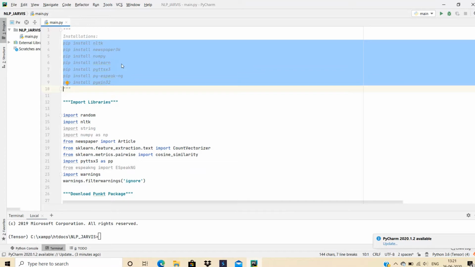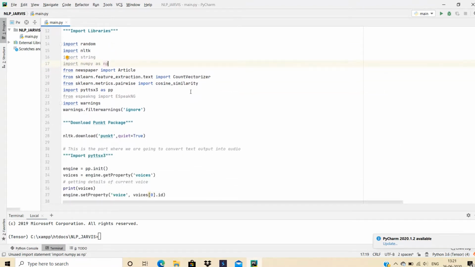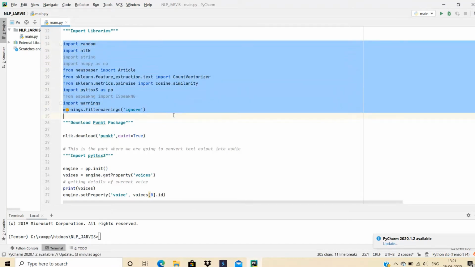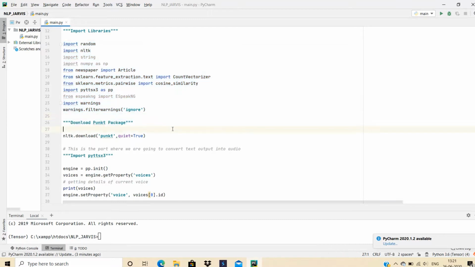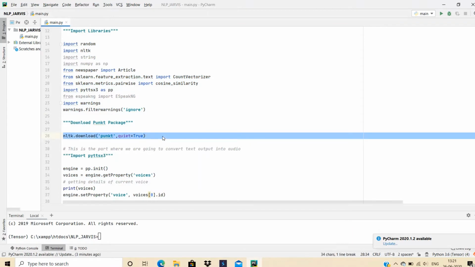After installation, the first step is to import all the required libraries. So you have to import all these libraries, and do not forget to download this NLTK package because it is going to be used for tokenization, which is an important part in our project.